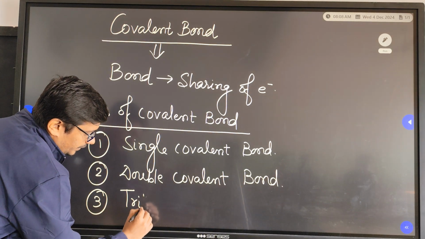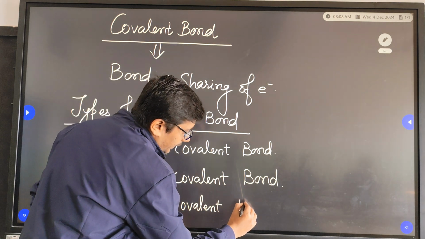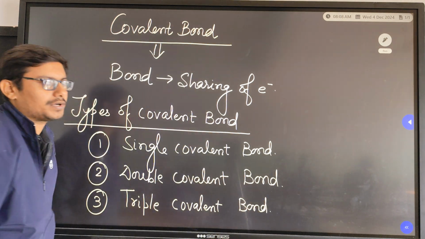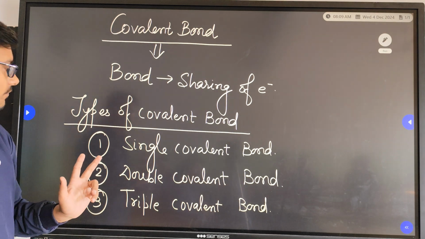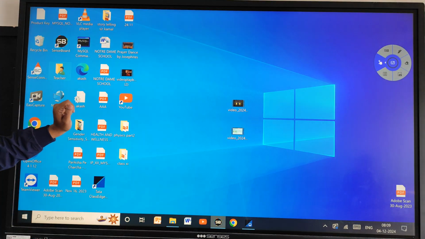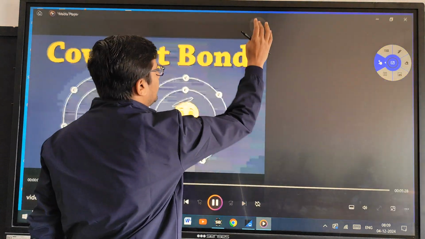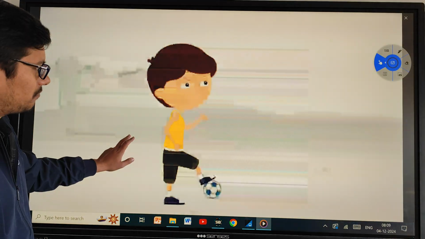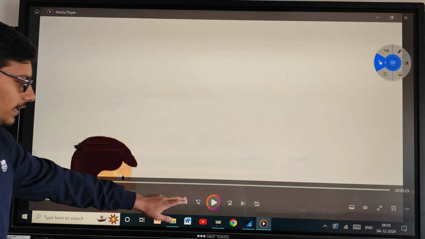Do you know how the elements will be able to form sometimes single covalent, sometimes double covalent, and at different times triple covalent bond? How do we choose that an element needs to form a single bond, a double bond, or a triple bond? Do you know how can we decide? Anybody, do you have any idea related to that? So we will see just a video about the covalent bond. This video will give us idea. So here we are having a boy who is playing with a ball, and now what will he do? We will just watch in this video.